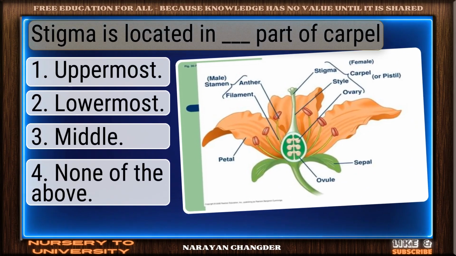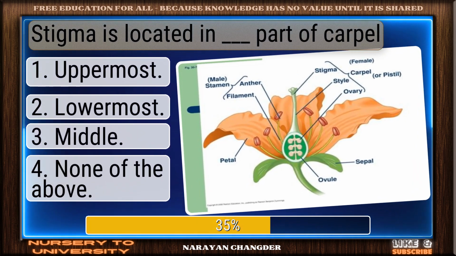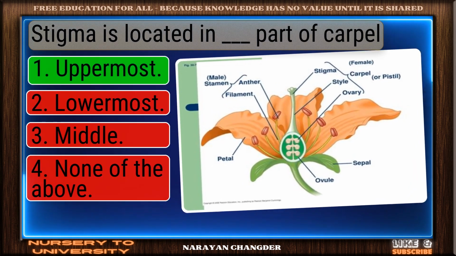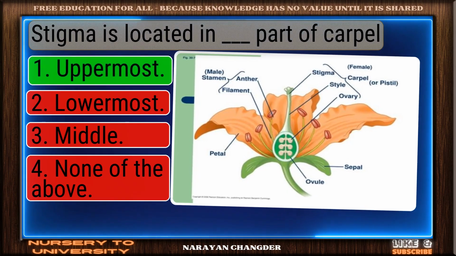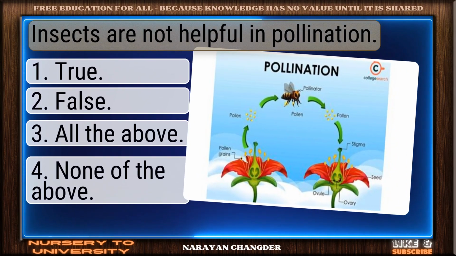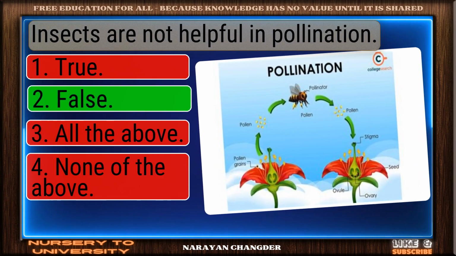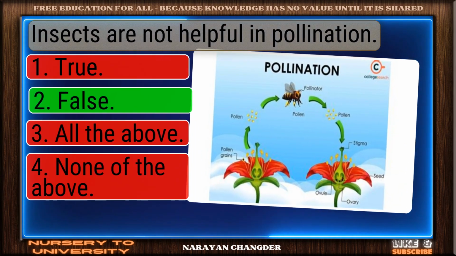Question number 73. Stigma is located in dash part of carpel. Well done. Uppermost is the right choice. Question number 74. Insects are not helpful in pollination. Perfect. False is the correct choice.